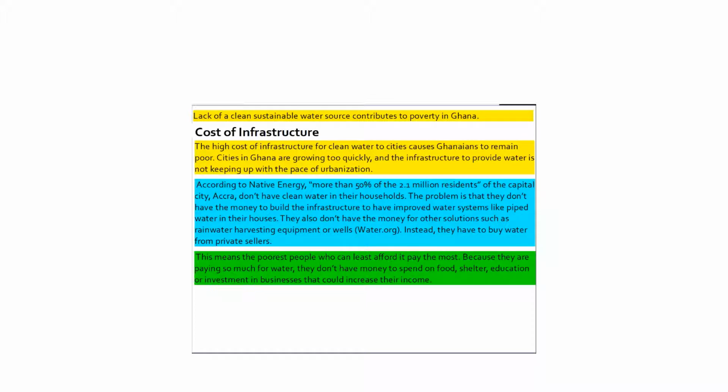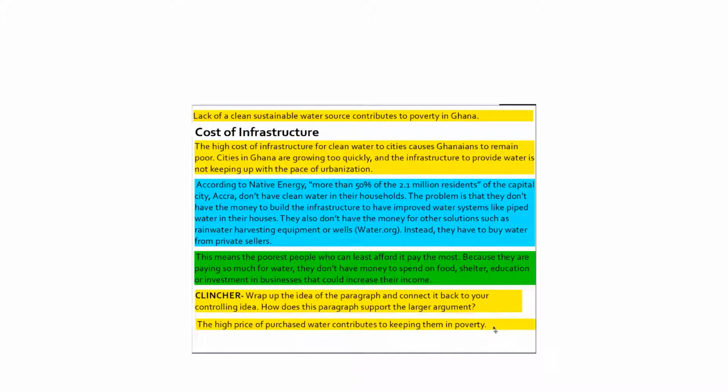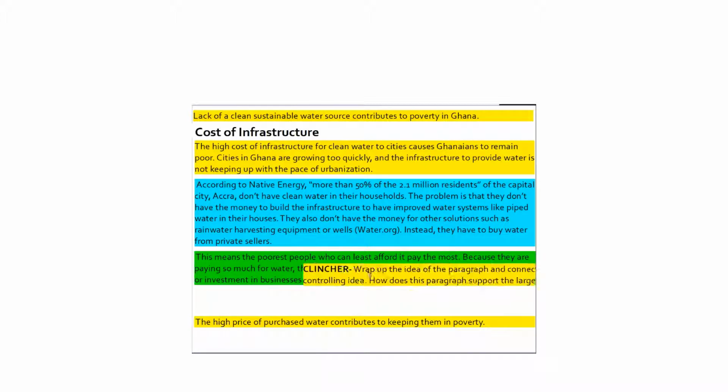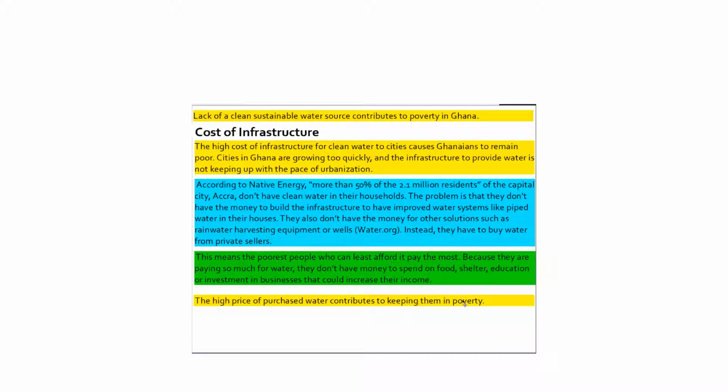All right. The final thing I'm going to do in this paragraph is write my clincher. I'm going to wrap up the idea of the paragraph and connect it back to my controlling idea. How does this paragraph support the larger argument? So in this case, my larger argument is that lack of clean, sustainable water sources contributes to poverty in Ghana. So I'm going to just come back to that idea. So the high price of purchased water contributes to keeping them in poverty. This is a clincher because it's basically just summing up my idea. So I'm going to read it to you one time through.